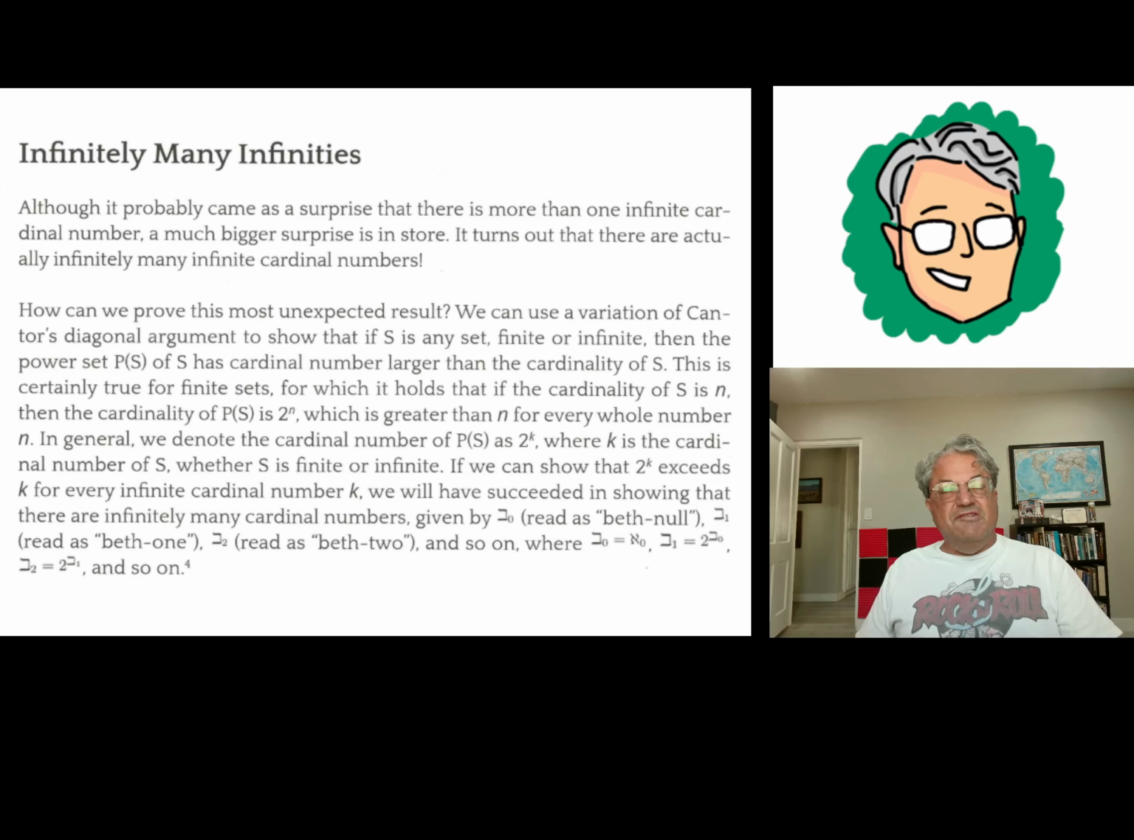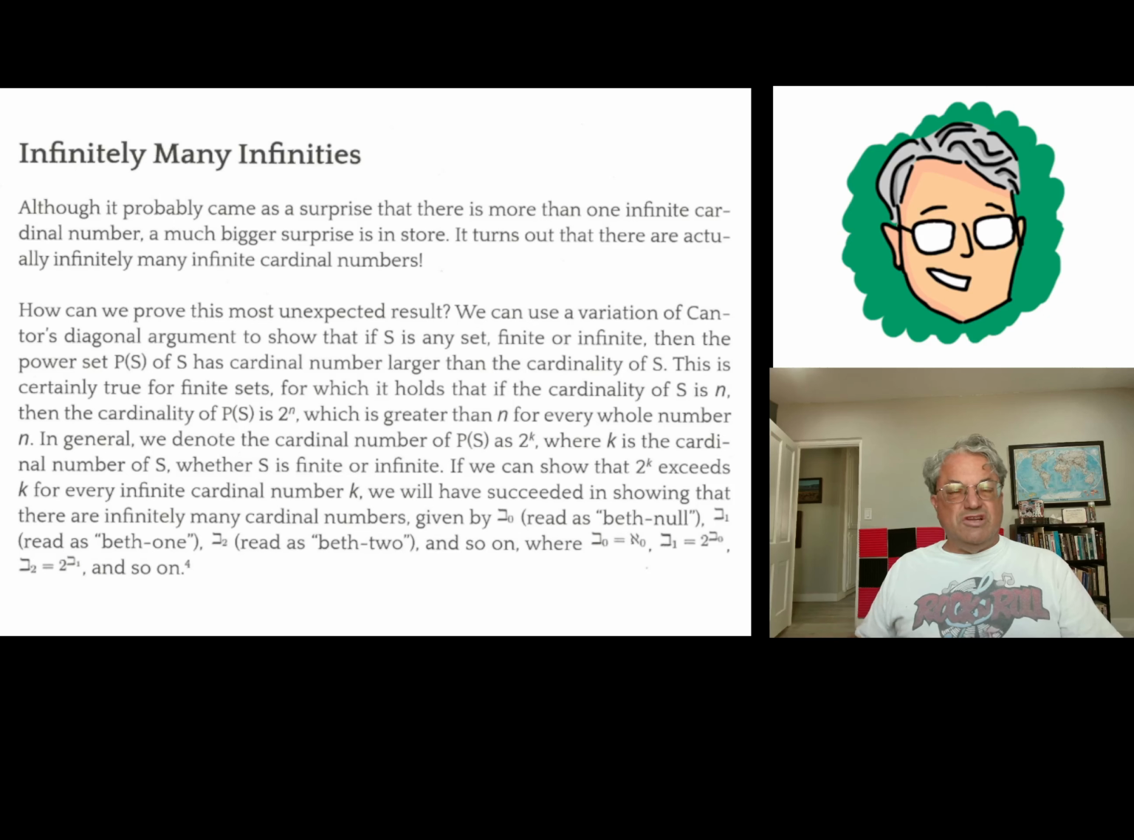The second letter of the Hebrew alphabet after aleph is this funny looking letter called bet, spelled B-E-T-H in English. It looks kind of like a backwards C, a weird looking letter. But anyway, the notation we use: we say bet naught is equal to aleph null, by definition. It's the smallest cardinal number. And then we define bet 1 to be 2 to the bet naught.